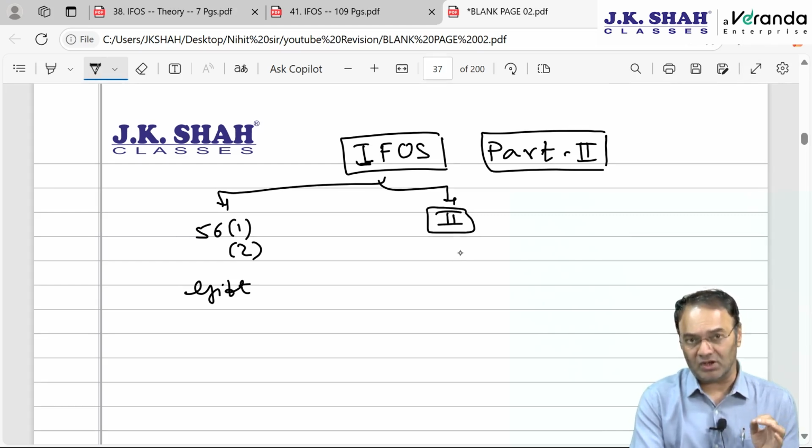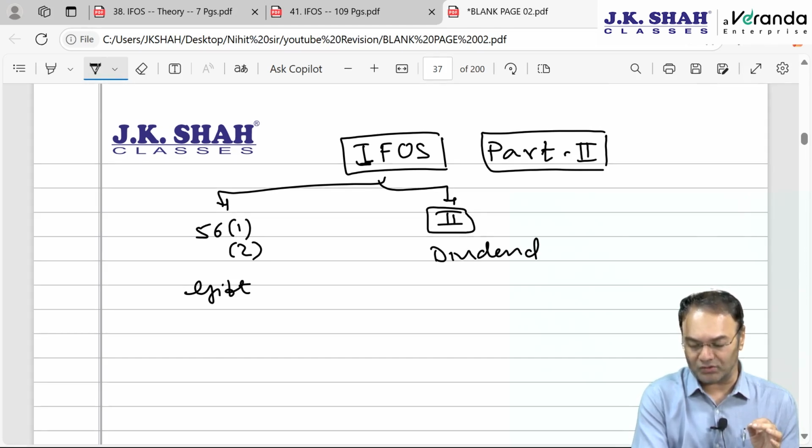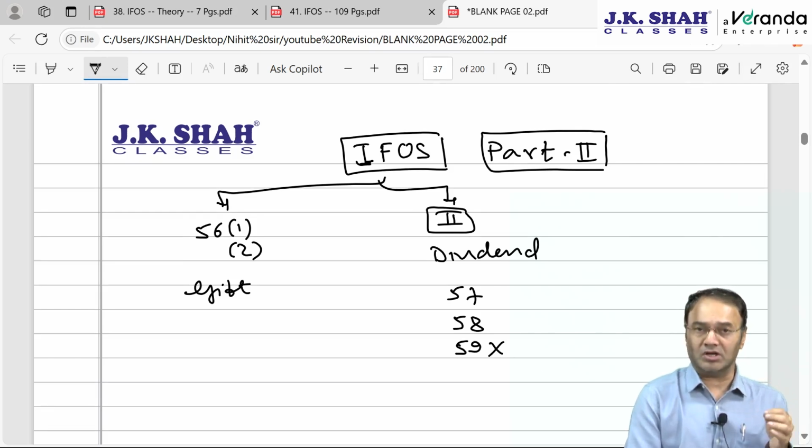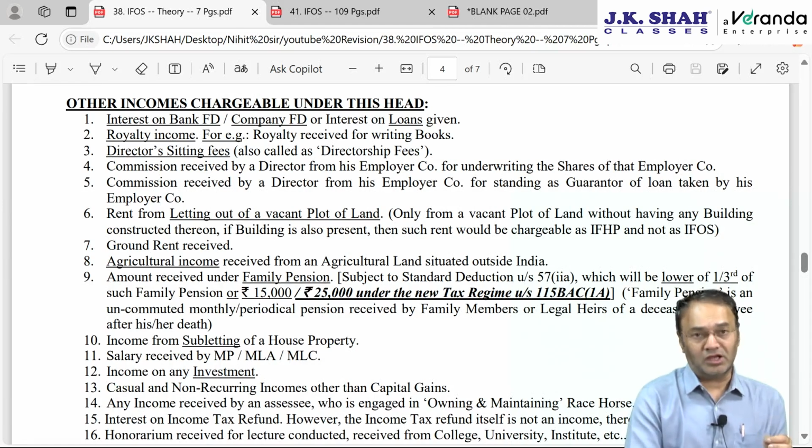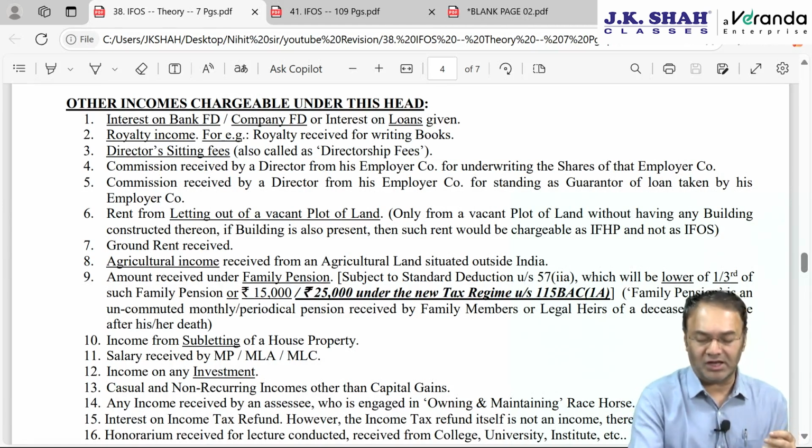Apart from other incomes, we will mainly be discussing deemed dividend under section 2 clause 22, and we will also discuss section 57, allowable expenditure under this head, section 58, expenses not allowed under this head, and section 59, which is a one-liner, unimportant, deemed profit. Here we will mainly be discussing dividend, and other incomes taxable under IFOS. Other incomes which are not specifically covered but are taxable under other sources.